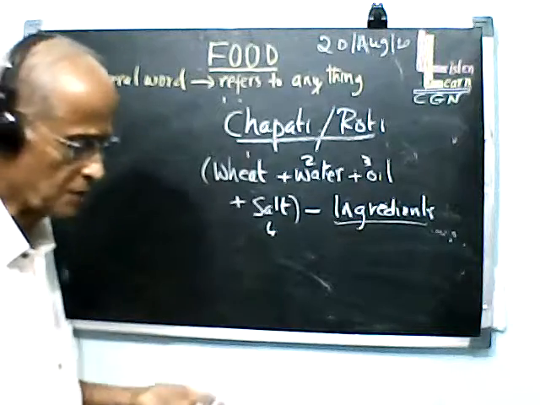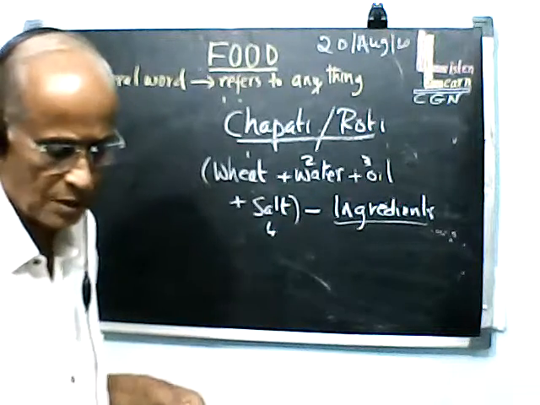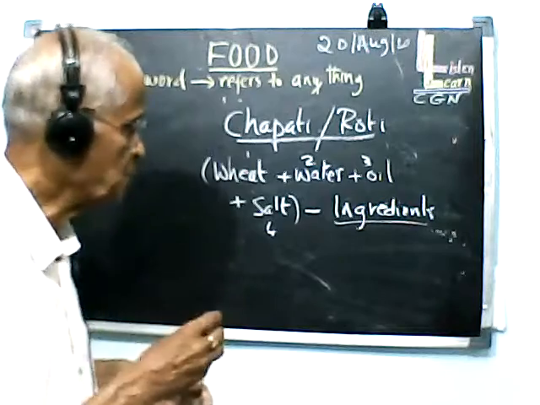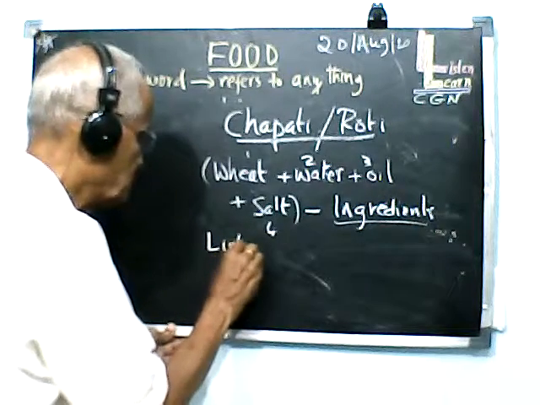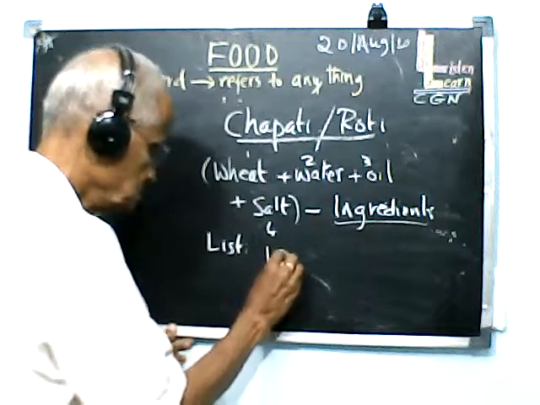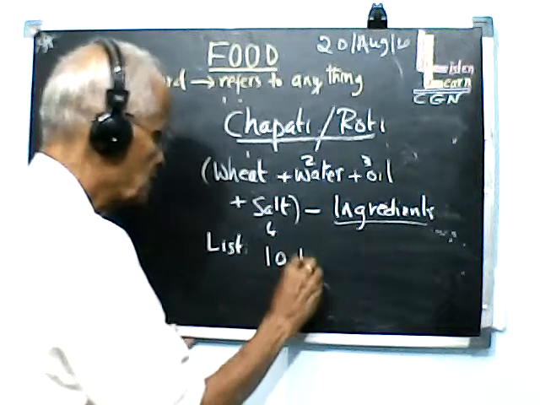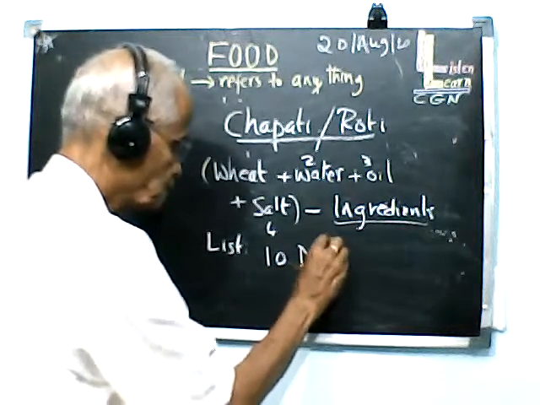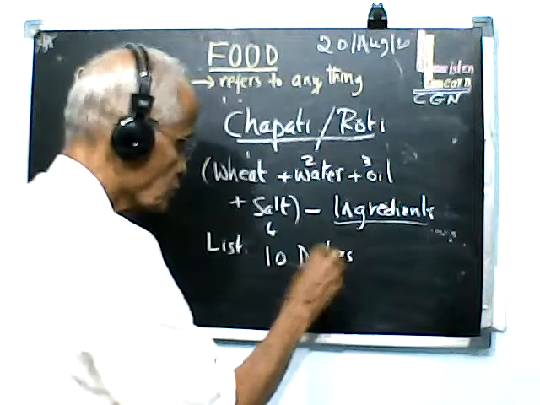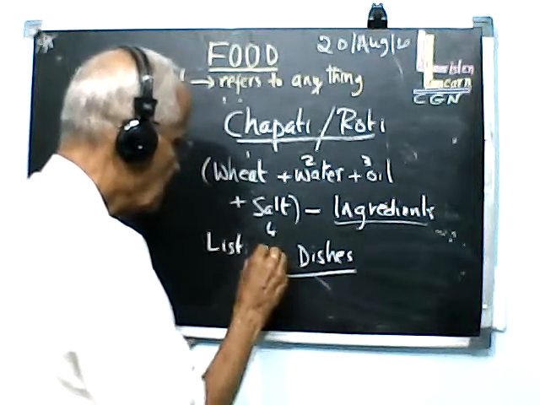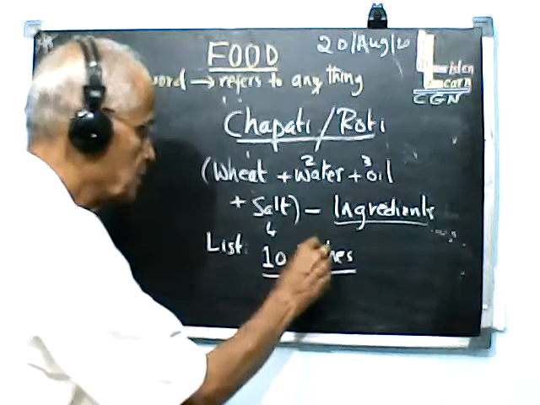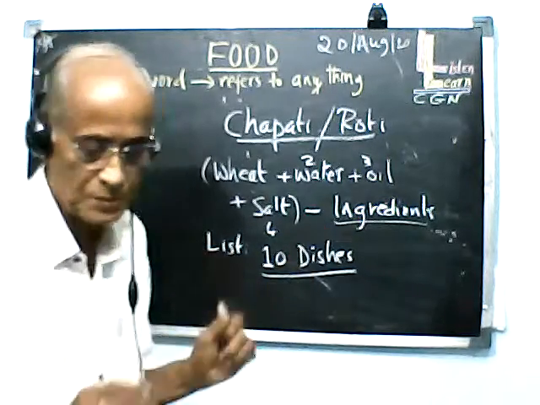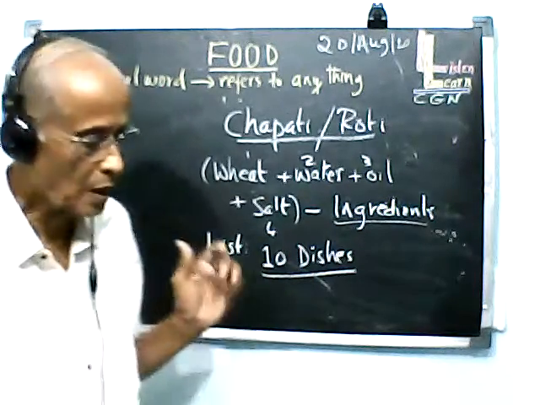Now you can think of many items. Okay, now when you go home today, try to list at least 10 dishes that are made in your home on a marriage day or any special day. Okay, now